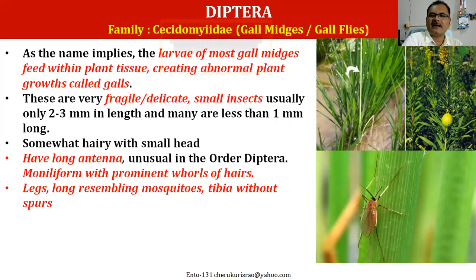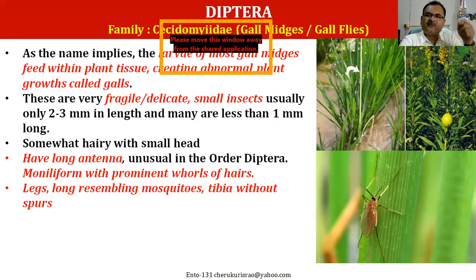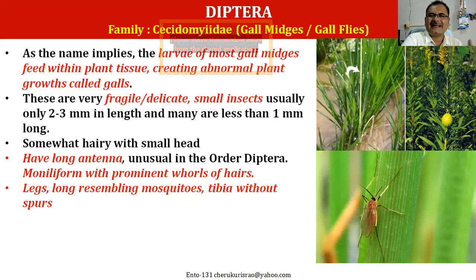But these Cecidomyiidae flies have a very big antenna compared to other dipterans. The antenna is moniliform with prominent whorls of hairs. And the legs are really long, resembling the legs of mosquitoes.